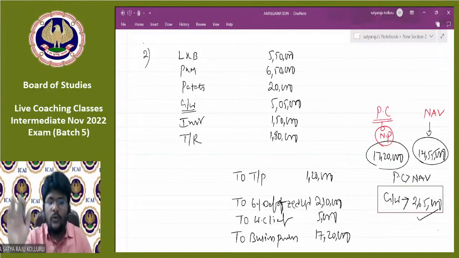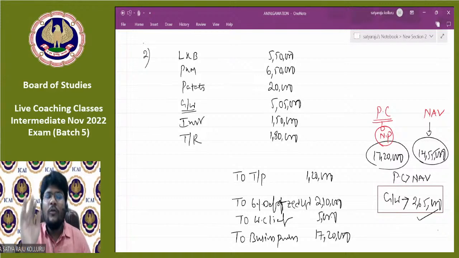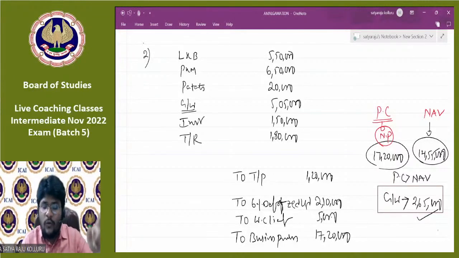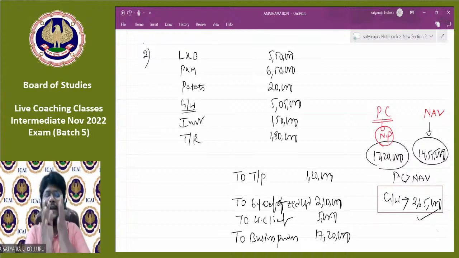Then don't incorporate goodwill directly. Put the goodwill amount as pending. Write the goodwill, but don't put the figure. At the end of comparing the PC with NAV, if any goodwill component is coming, at that point of time, along with the goodwill of the selling company and the goodwill from comparing PC with NAV, you can club both. Then you can record. That point you need to remember in your mind. Is it okay, guys? That is only simple theory, not a conceptual issue. That is a simple clerical issue.